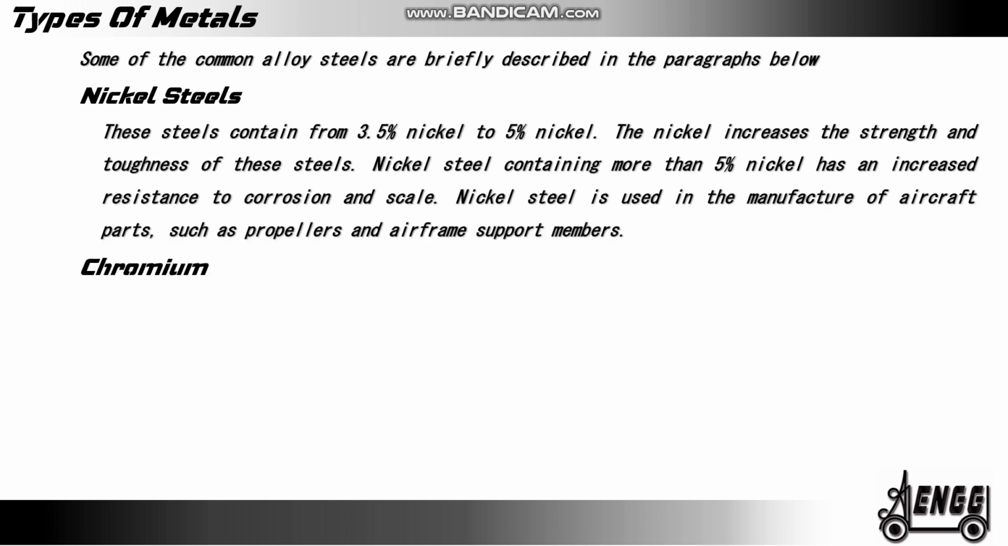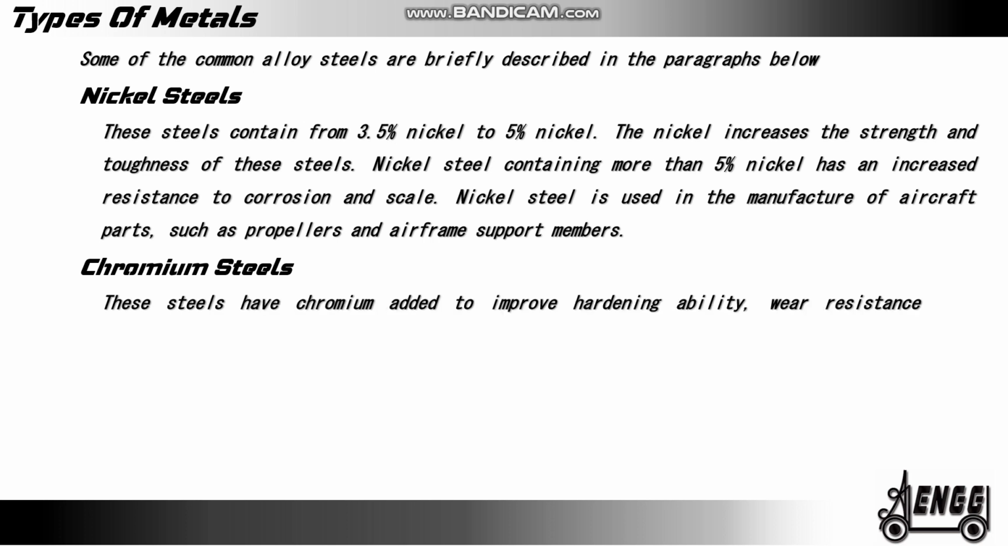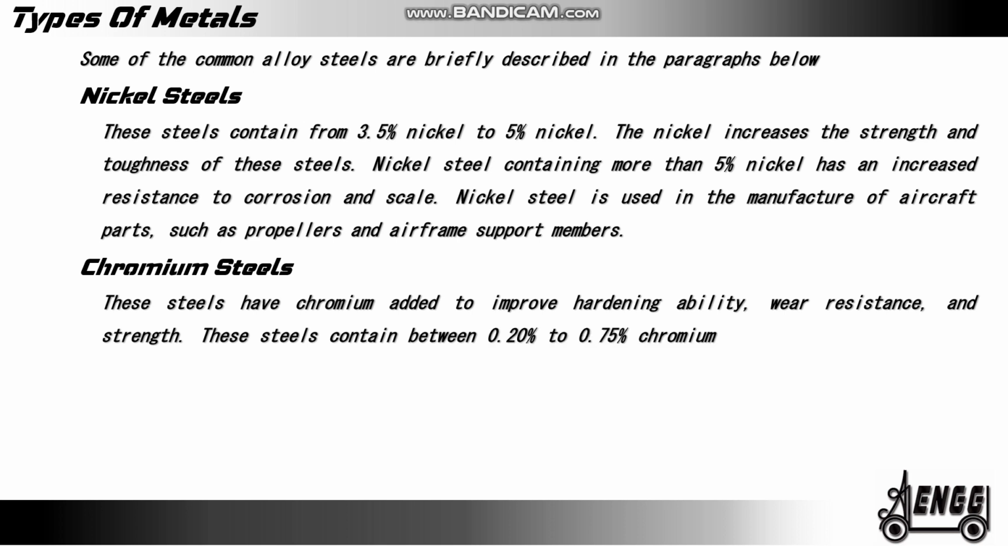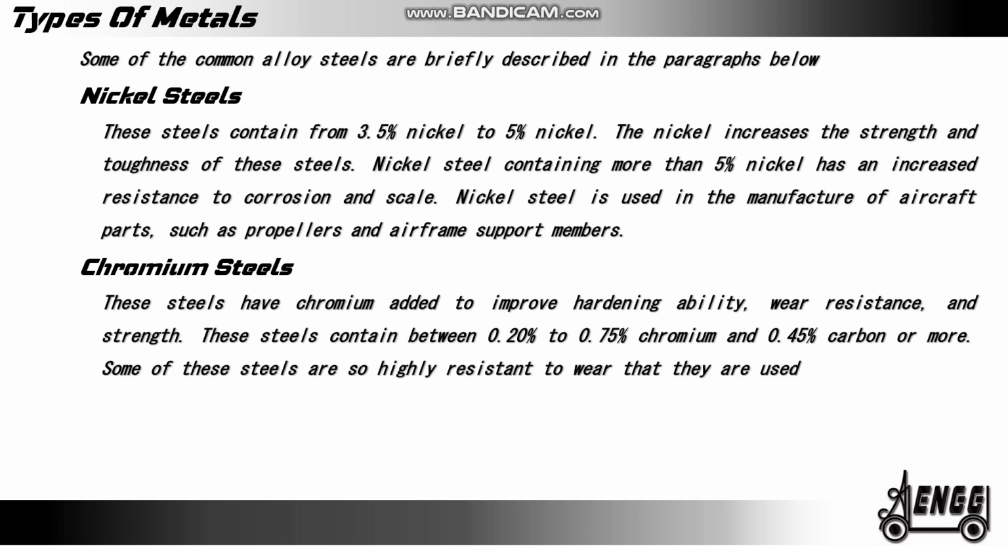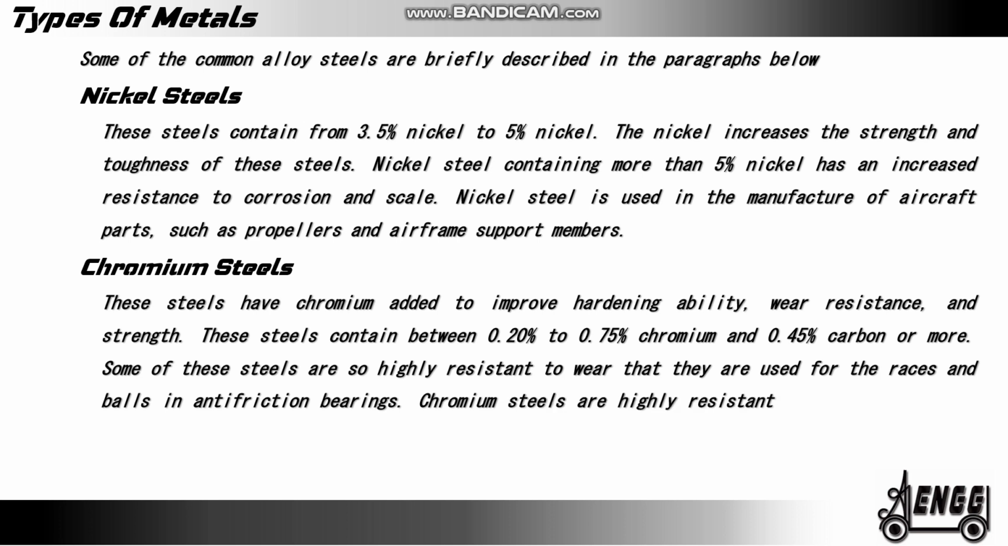Chromium steel. These steels have chromium added to improve hardening ability, wear resistance, and strength. These steels contain between 0.2% and 0.75% chromium and 0.45% carbon or more. Some of these steels are so highly resistant to wear that they are used for races and balls in anti-friction bearings. Chromium steels are highly resistant to corrosion and to scale.